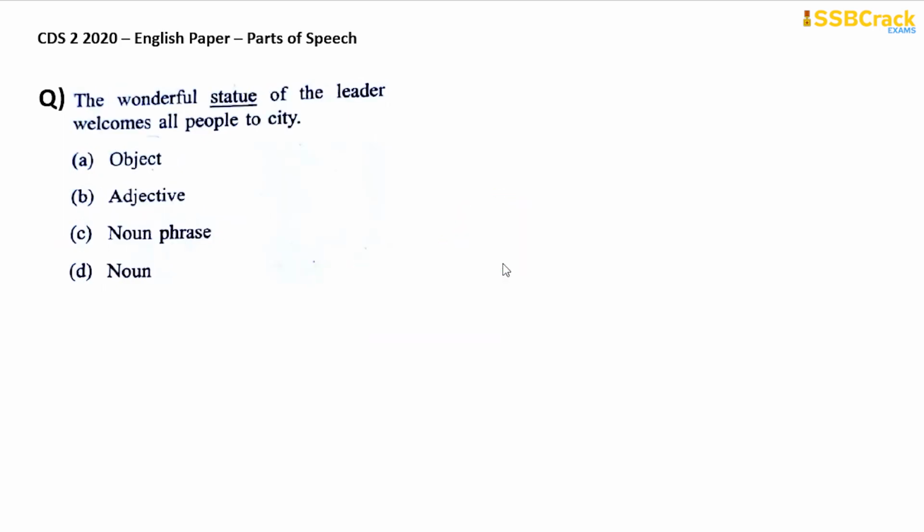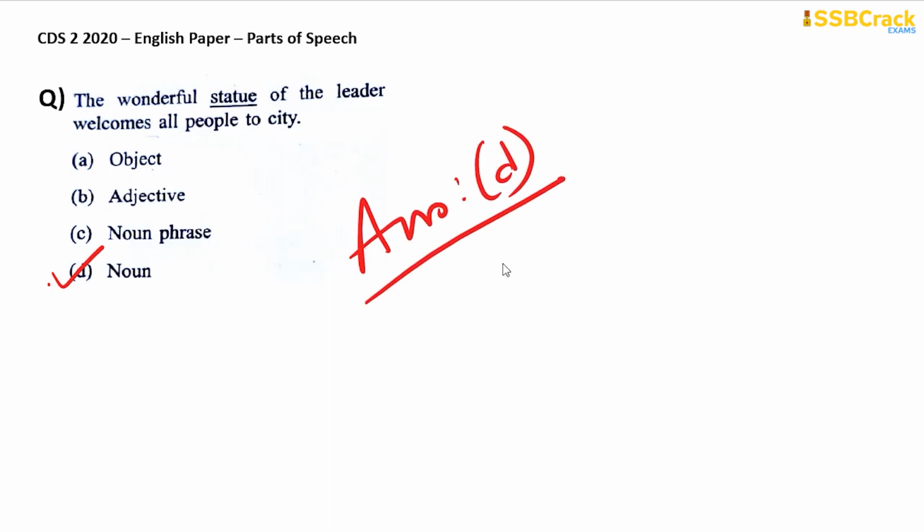Next question. The wonderful statue of the leader welcomes all people to the city. Statue is underlined. So what are the options? Let's read. Object, adjective, noun phrase, noun. Statue is basically only a noun, right? It is a noun. So therefore your answer is option D. It is not an object, it is a noun.